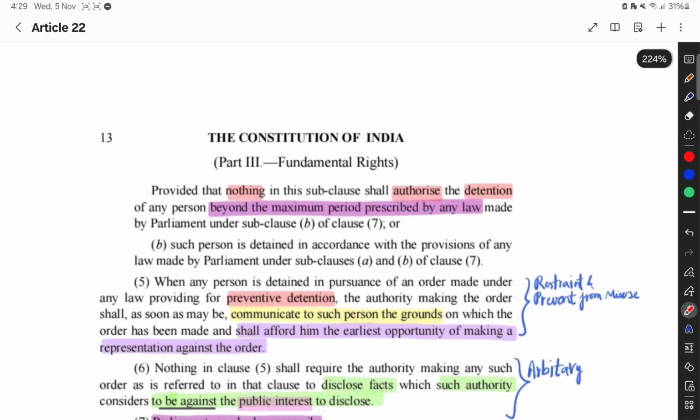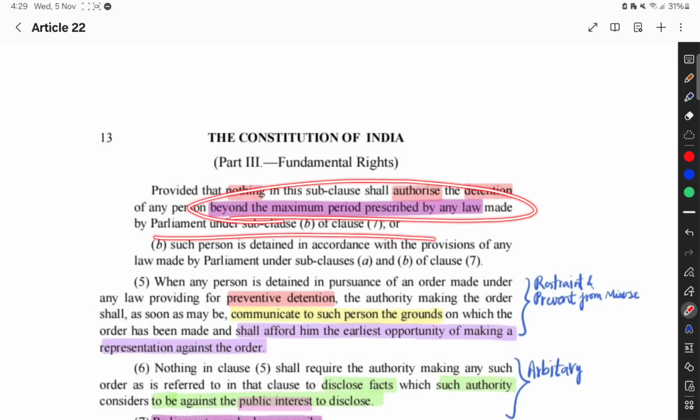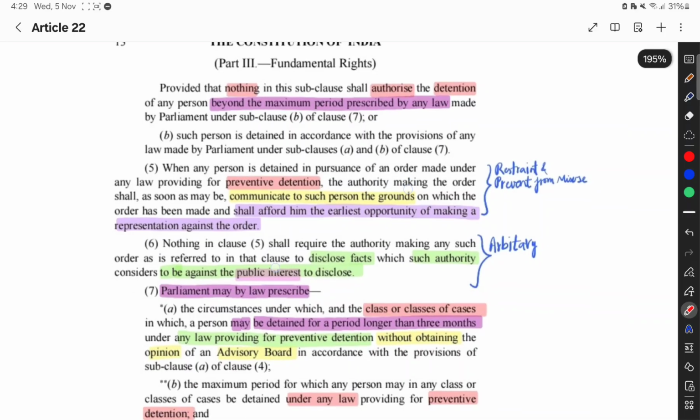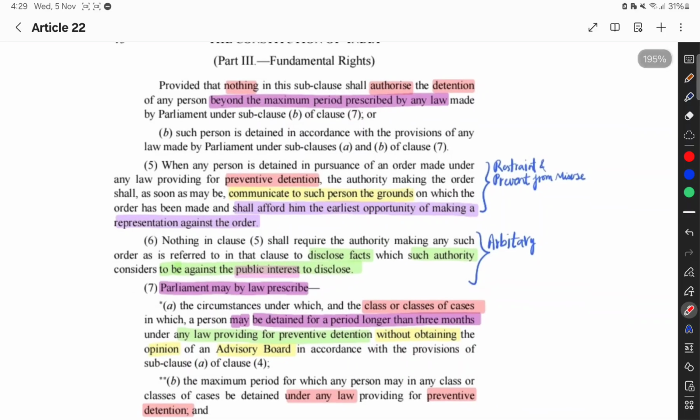Provided that nothing in this sub-clause shall authorize the detention beyond the maximum period prescribed by a law made by Parliament. If there is any such law, in that case those terms and conditions or tenure will be taken into consideration. Such person is detained in accordance with whatever provisions, जो भी प्रोविजंस होंगे डिटेन करने के, वो जो पार्लियामेंट में लॉज बनाए गए हैं क्लॉज ए और बी सब क्लॉज नंबर 7 के तहत उसके अकॉर्डिंग किया जाएगा. Now 5th and 6th, the most important ones.